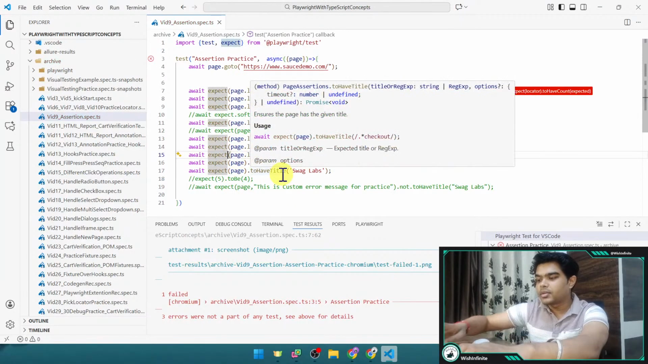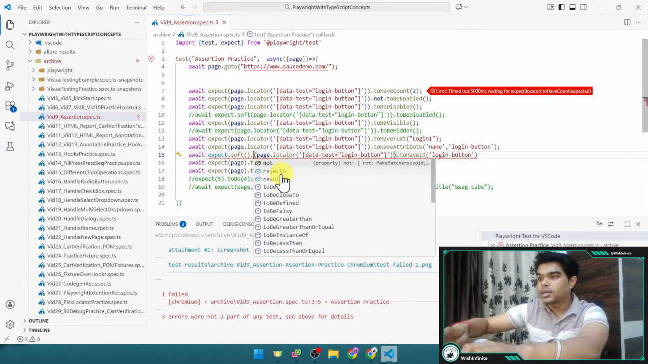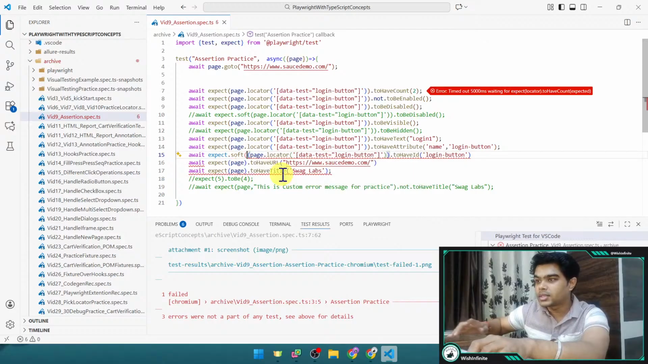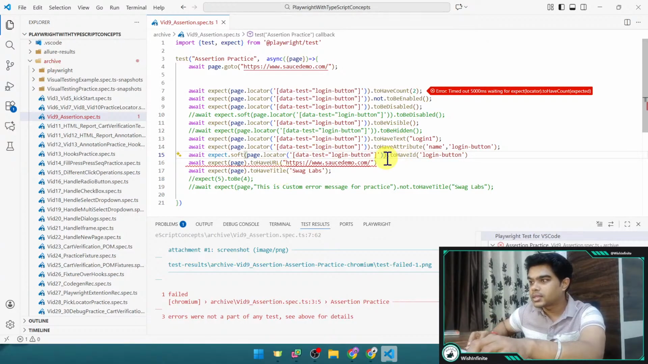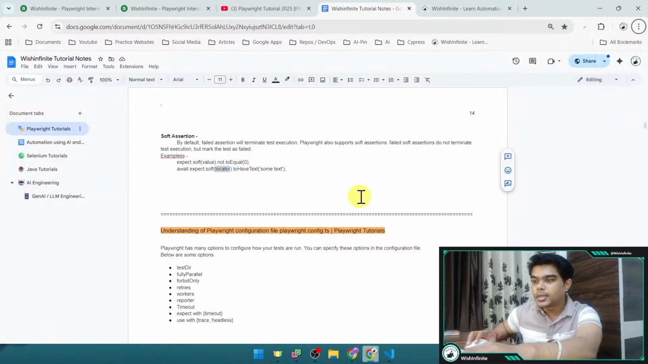After the expect, you need to put dot and soft, and then dot, and here you will be providing this assertion. Let me do it like this, right? So soft, expect soft, and then you need to provide this locator here, right?